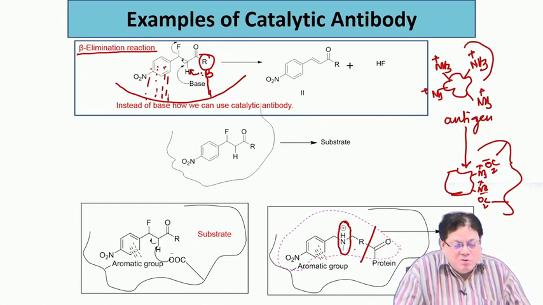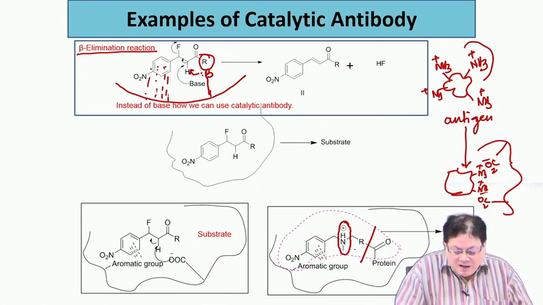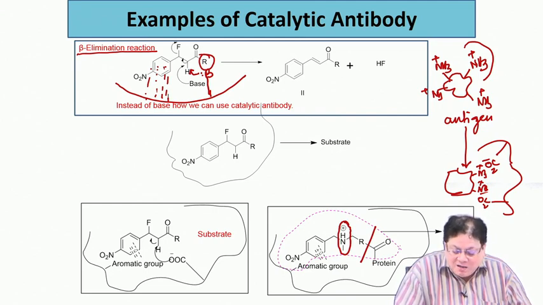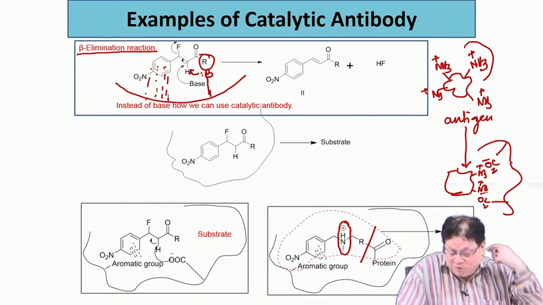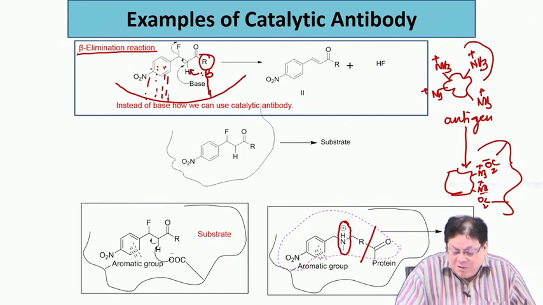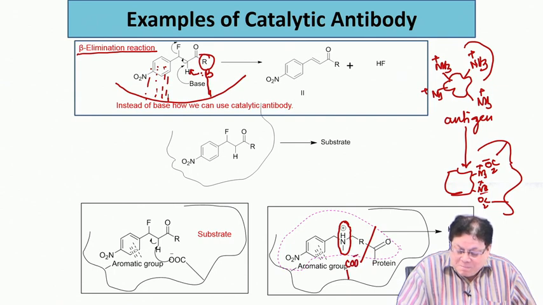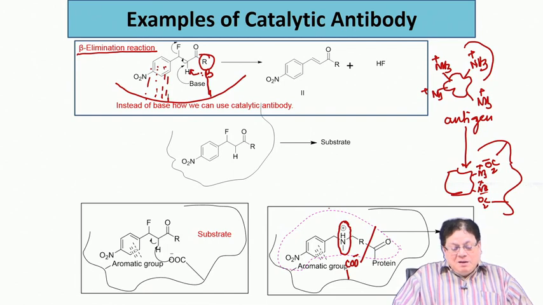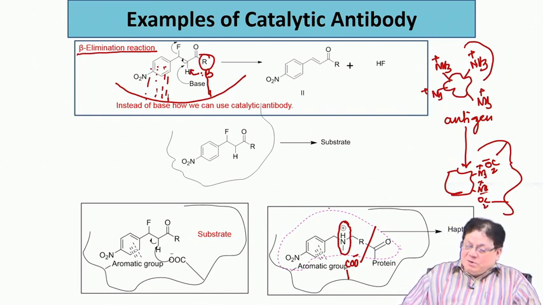In the hapten design, you will notice that I did not change this part, because this part will make another aromatic amino acid here, which will recognize this nitrophenyl group and have a stabilizing interaction by pi stacking, and this NHMe plus will definitely generate a carboxylate here, because of the antigen-antibody interaction. And exactly that was what was done.